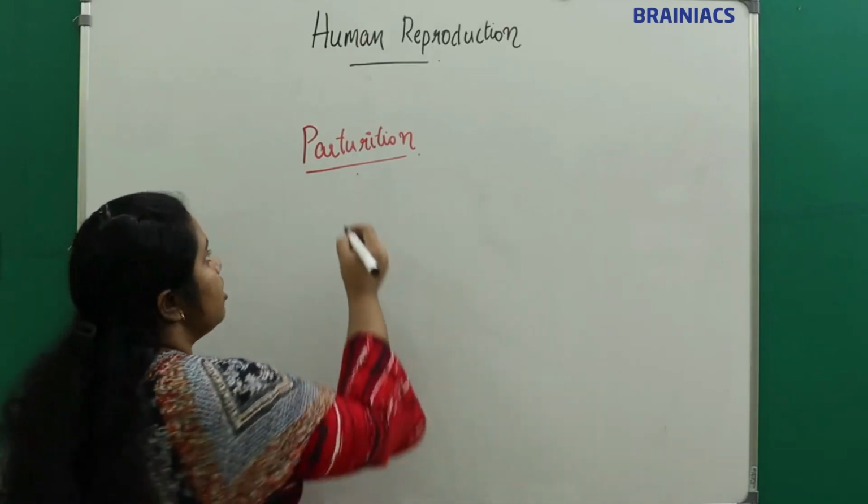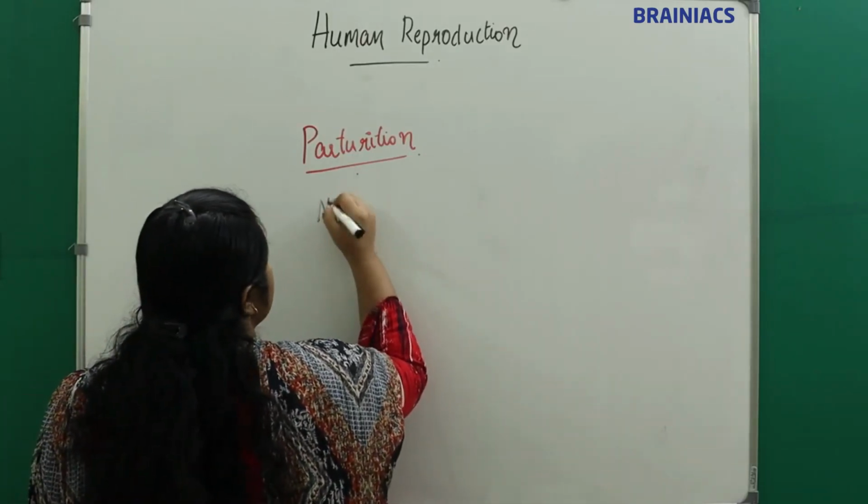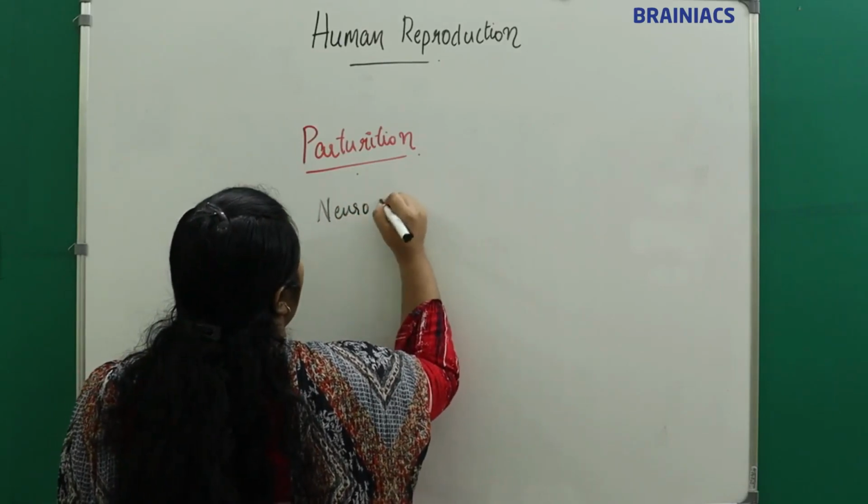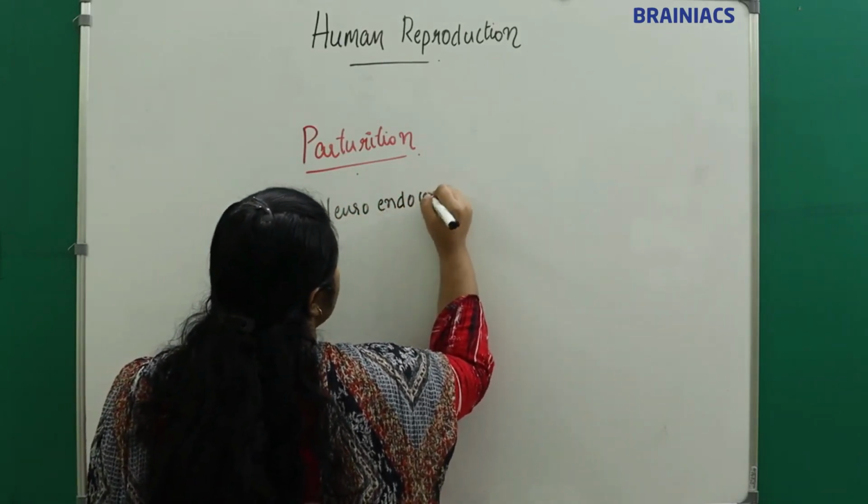So parturition is a neuroendocrine mechanism.